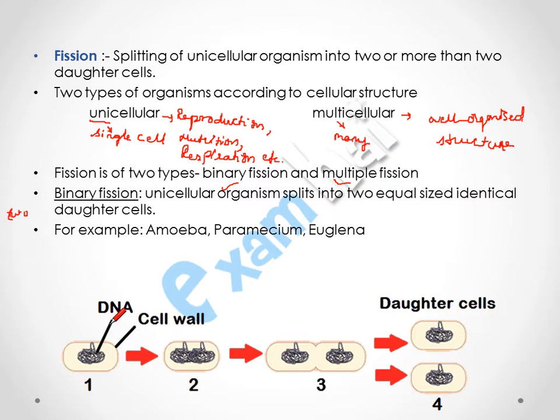When an organism like amoeba, paramecium or euglena produces two equal and identical daughter cells, that process is called binary fission. In this process, first of all, the steps are there. In the first step, the uncoiling of DNA takes place. This DNA is in an entangled form. So this is DNA.